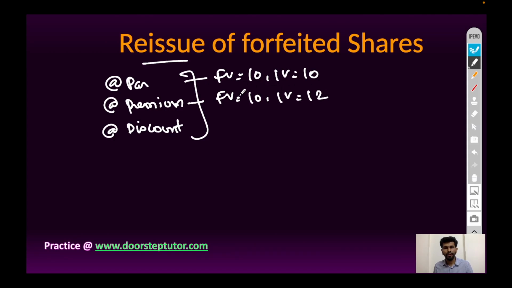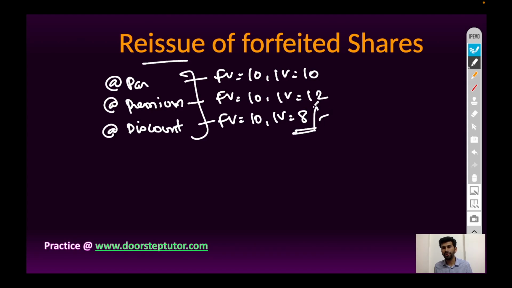If face value is less than issue value, or issue value is more than face value, then it is called issue of share at premium, and company can reissue the forfeited shares at discount, that is face value of 10 rupees issued at 8 rupees.